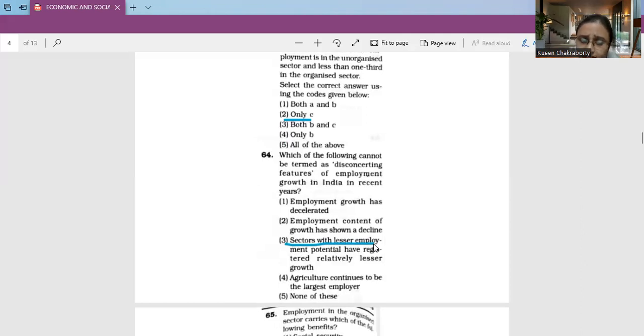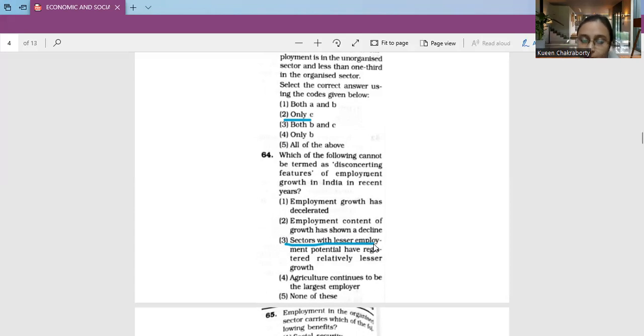The fourth factor is agriculture, despite a sharp decline in its importance in GDP, that is the gross domestic product, continues to be the largest employer as the non-agricultural sectors have not generated enough employment to have a shift of workforce.